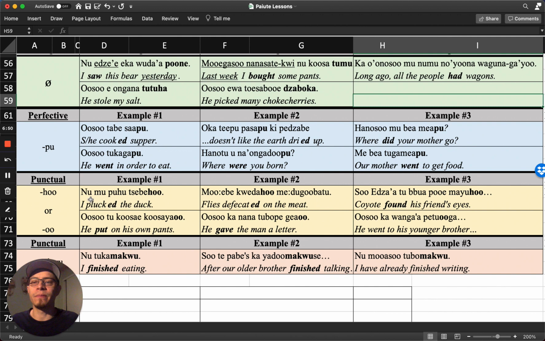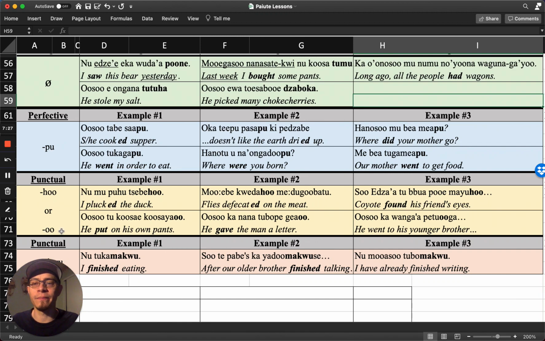So this first example, ne me tsibuhu, or tsivihu. Ne me tsivihu means I plucked the ducks. Next one, muibi cuidahu mirugubat, means flies defecated on the meat. Next one, suidza atubapui mayuhu, Coyote found his friend's eyes.